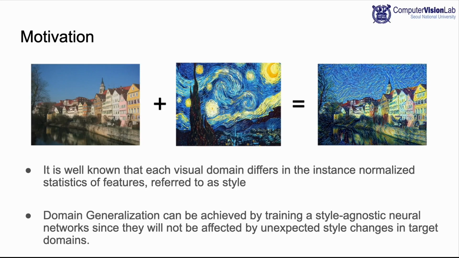Our motivation is as follows. In style transfer studies, it is well known that the characteristics of visual domains are captured by styles of features. If so, it will be possible to train a network that is robust to domain shift by training a network that is robust to style shifts, because the domain shifts will correspond to the style shifts.